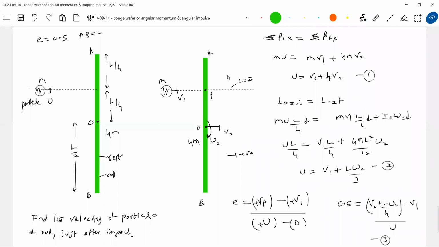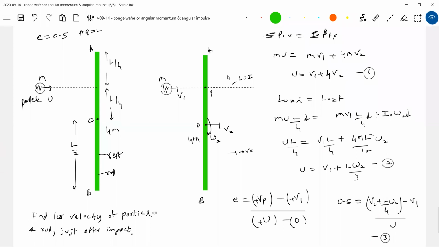And conservation of angular momentum. What about an axis passing through O perpendicular to plane? So initial angular momentum, mu L by 4. Try to see, can you remember last week we stressed a lot how to find out angular momentum of a particle. This idea, L by 4, this is mu L by 4. Then finally, mv1 L by 4 plus ml square by 12 into omega 2. Mass of the rod is how much? 4m. That we are substituting here. Anybody please solve it. The end answers will conclude.